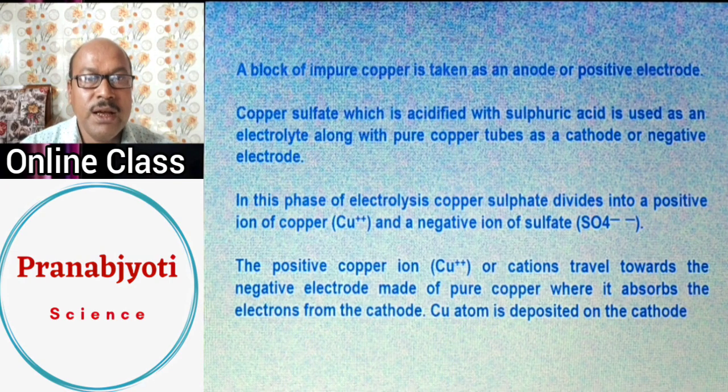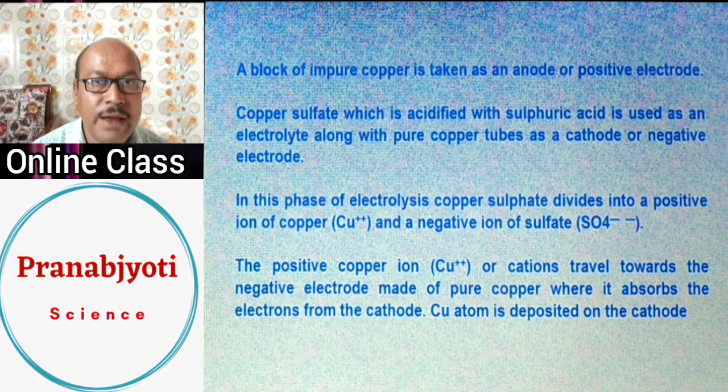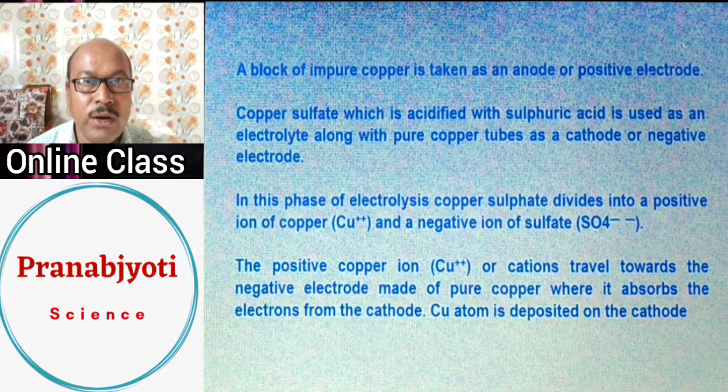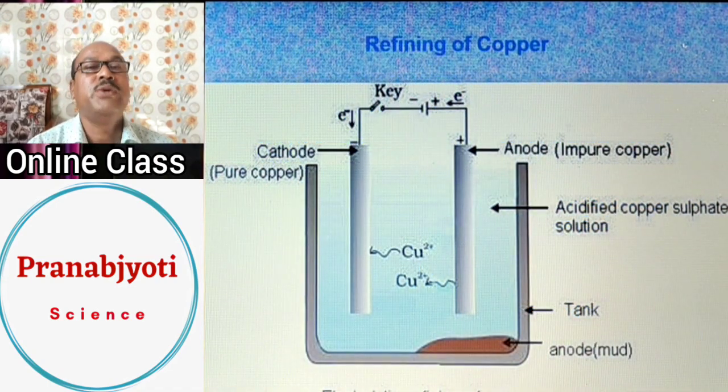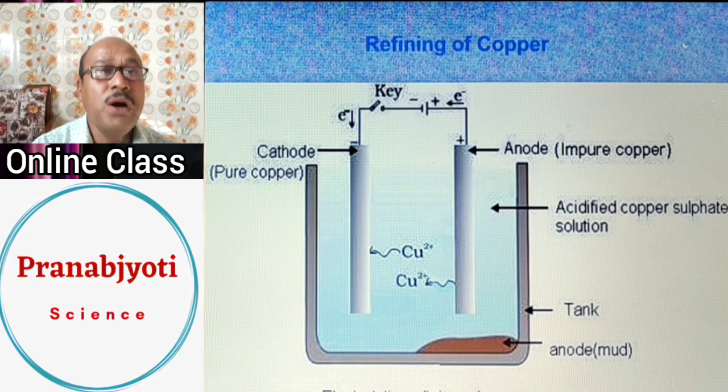In this way, gradually, as time goes on, the impure copper from the anode will start getting deposited as pure copper on the cathode, and all the impurities will be left behind the anode inside the container as anode mud.